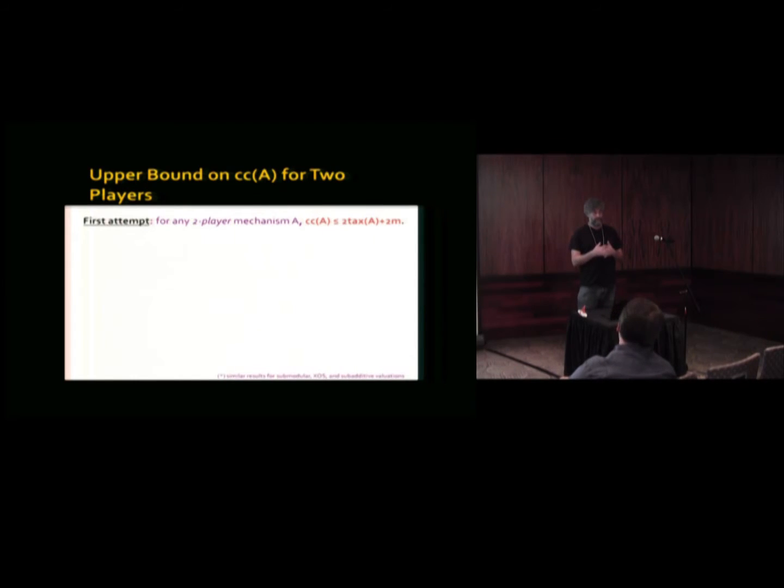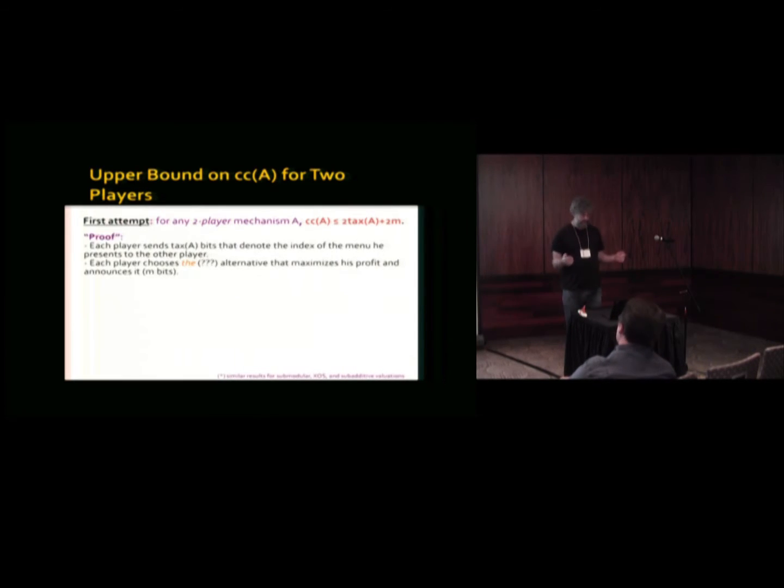Okay, so that would seem to be a very simple thing. Each player sends the index of the menu that it uses on the other, and then the other just chooses the best option between them. The only tiny little problem is, what happens if there is more than one possibility? They have to coordinate so we have the same output.